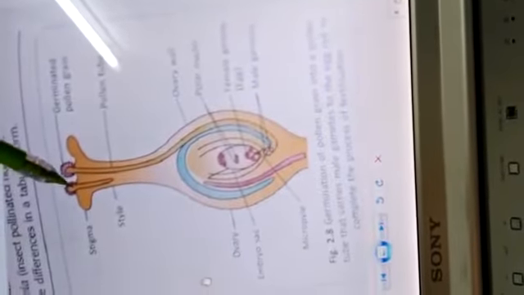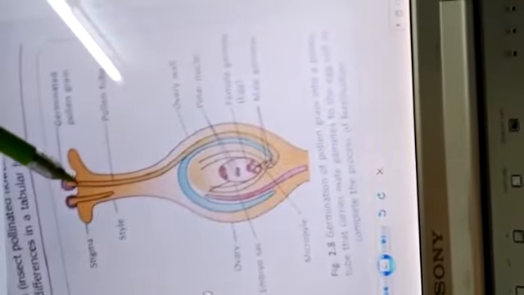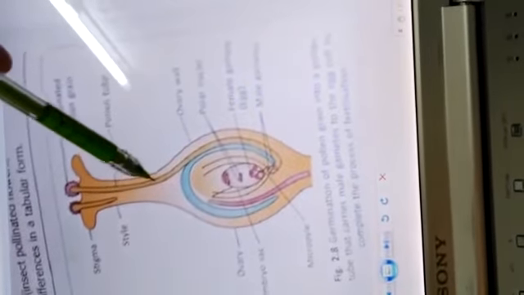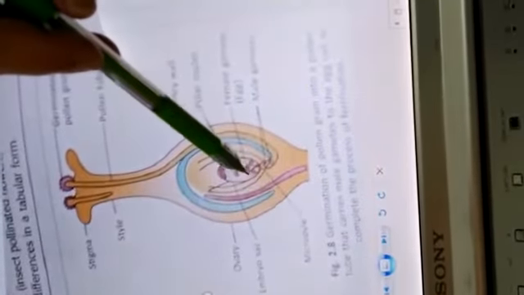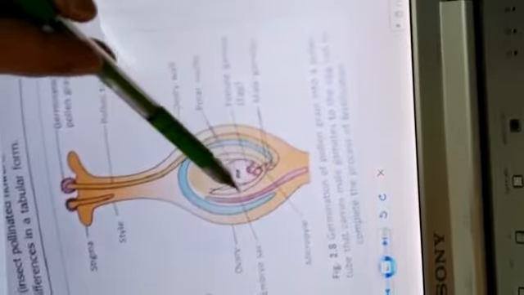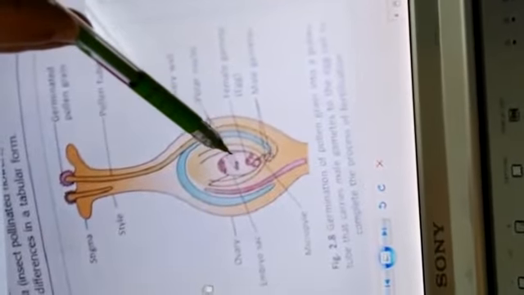Let's see the diagram. In this diagram, this is the stigma. The stigma has received the pollen grains. The contents of the pollen grains are coming out in the form of a tube. This tube is called the pollen tube. Now this tube is passing through the style. It is coming into the ovule, and the opening in the ovule is called the micropyle.